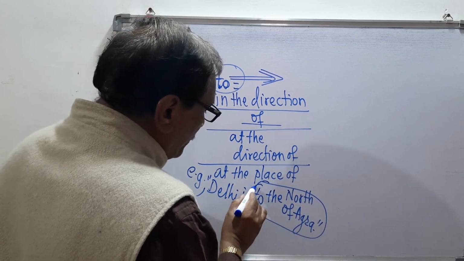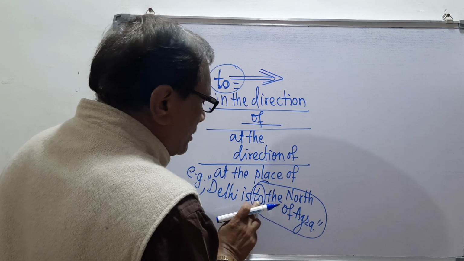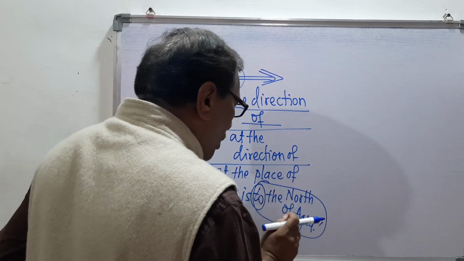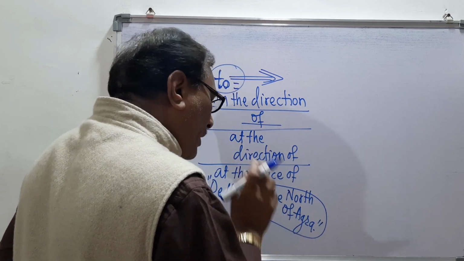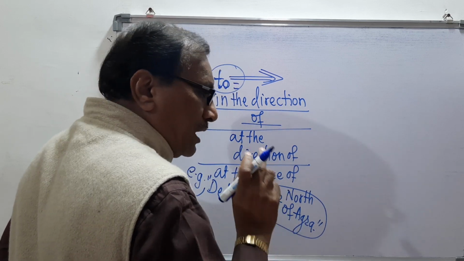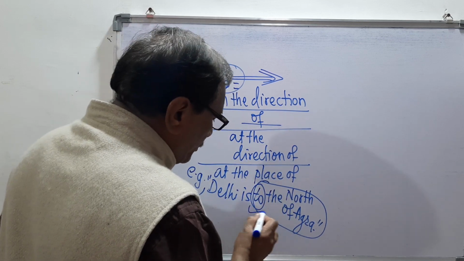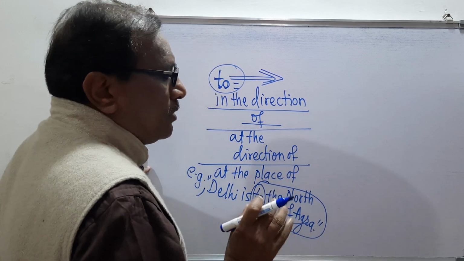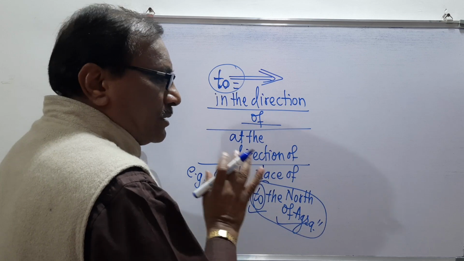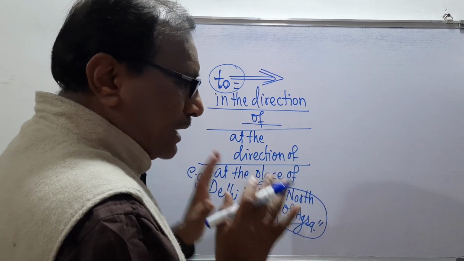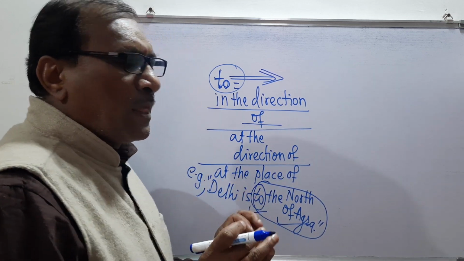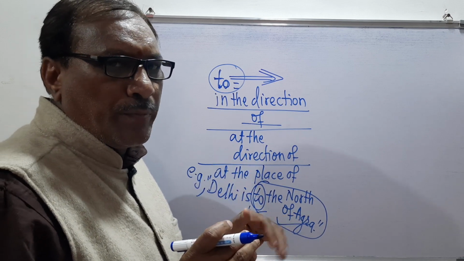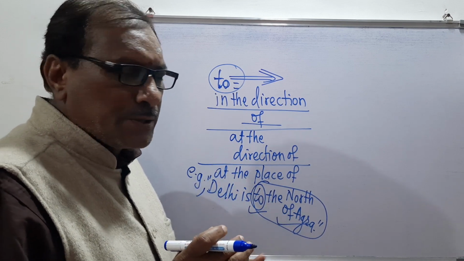So here the preposition is used first and the original word is used later. So when we talk English, we should always use the preposition first and then the original word. This is the real speaking and writing of English. So I told you today the meaning of the preposition "to", its various meanings.